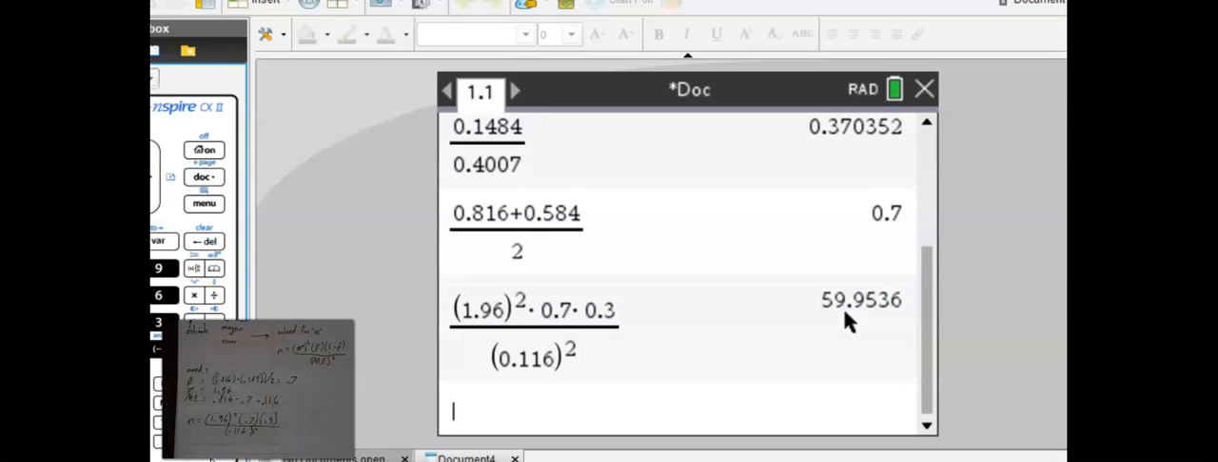And there you see our approximate n would be 59.9, which you can't have 0.9 of a person, so that means we're going to say our sample size was 60. That makes more sense, doesn't it?